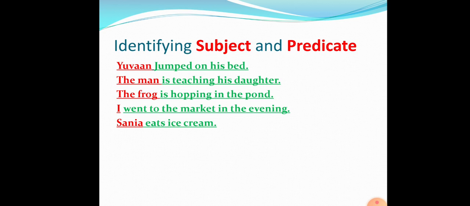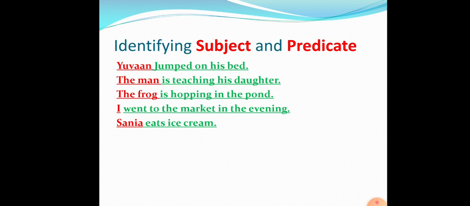The man is teaching his daughter. Here we are talking about the man, and what is he doing? He is teaching his daughter. So the man is the subject, and what is he doing? He is teaching his daughter. So is teaching his daughter will be the predicate.